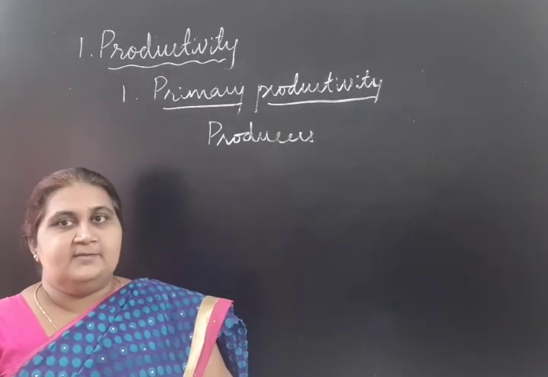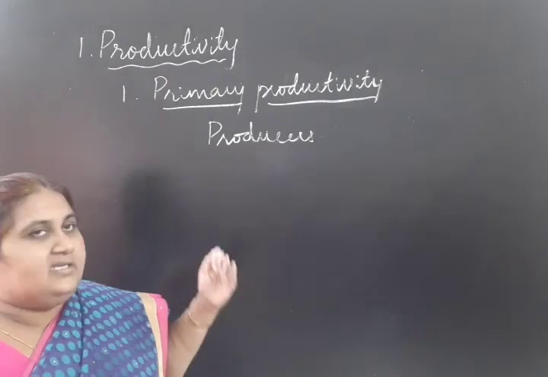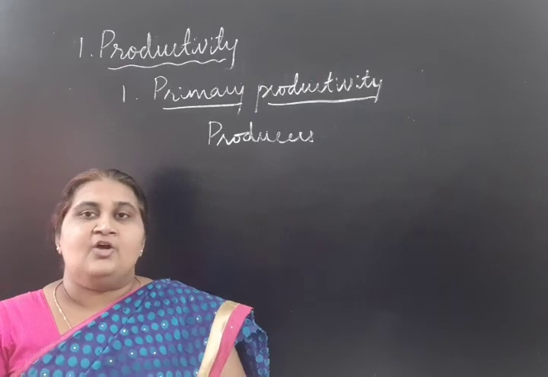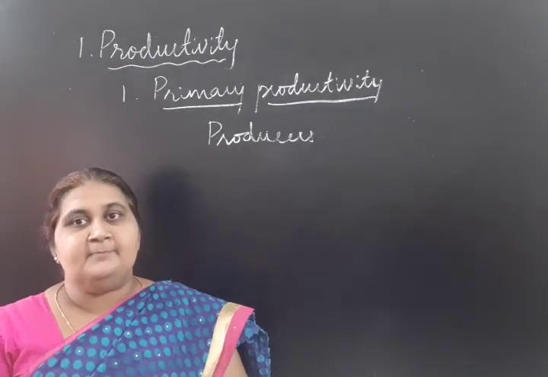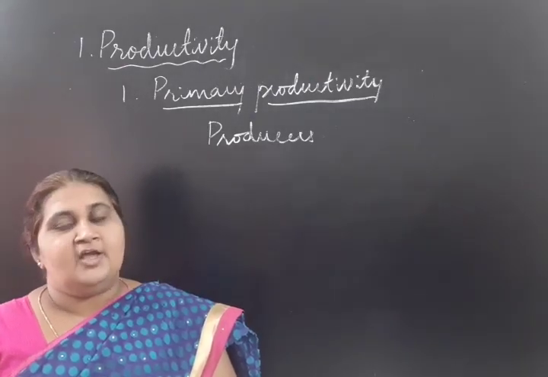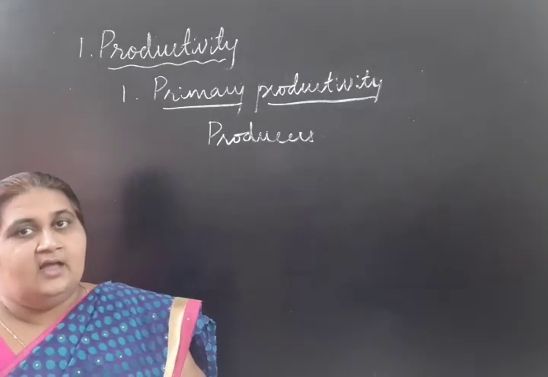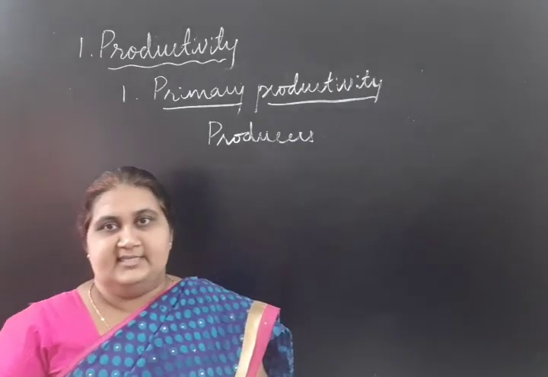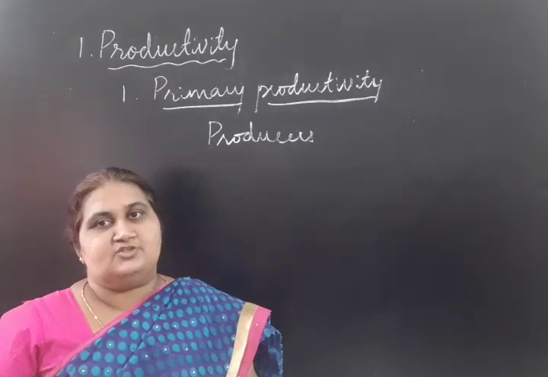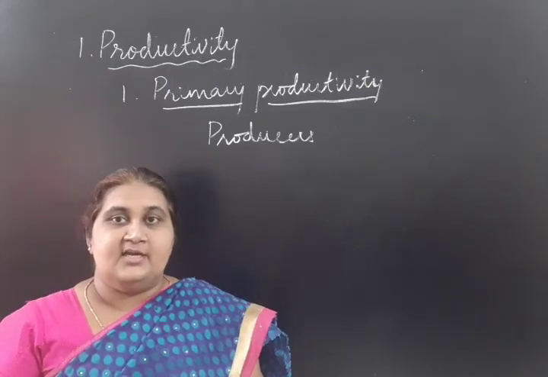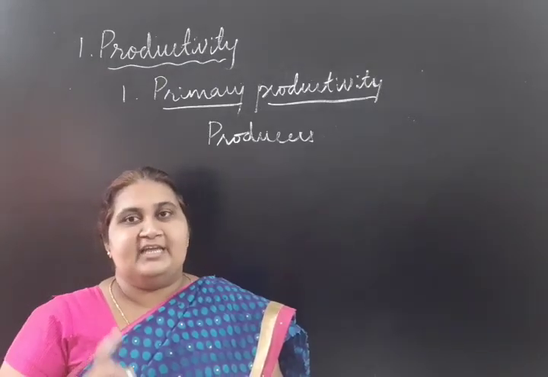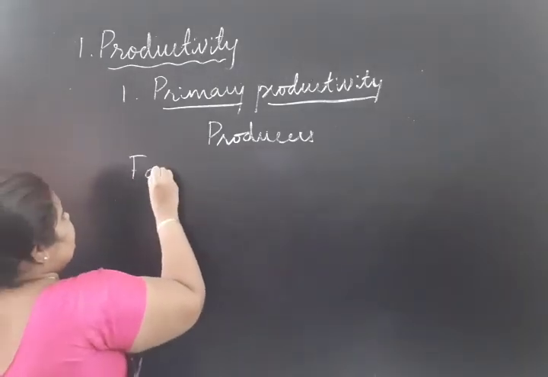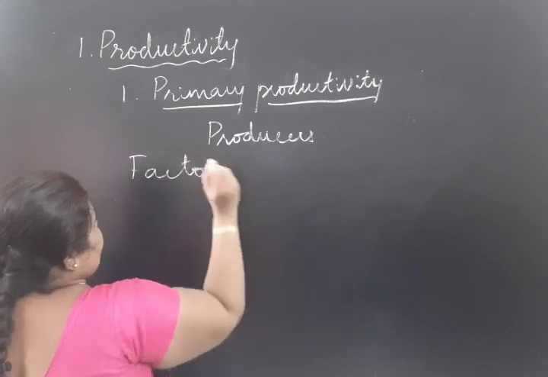Primary productivity is again categorized into two different types: gross primary productivity and net primary productivity. See, productivity is not constant. It will fluctuate. It might vary due to some factors that affect the productivity.